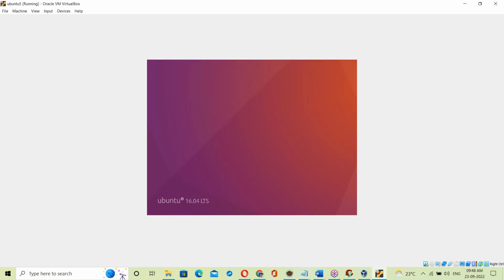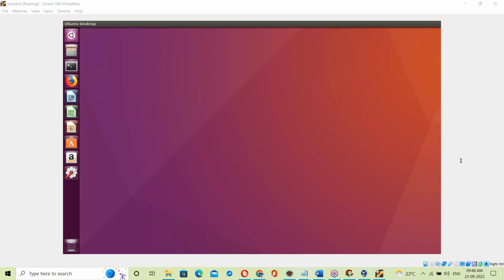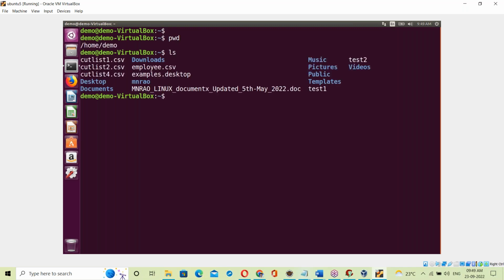Demo login. See, pwd shows the present working directory, home demo, and ls shows its contents.